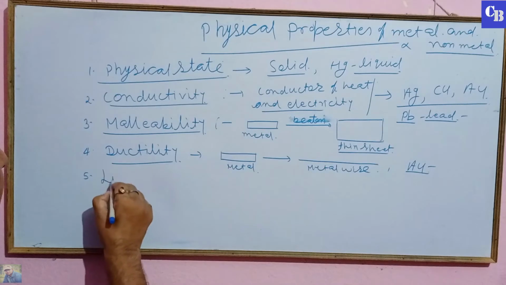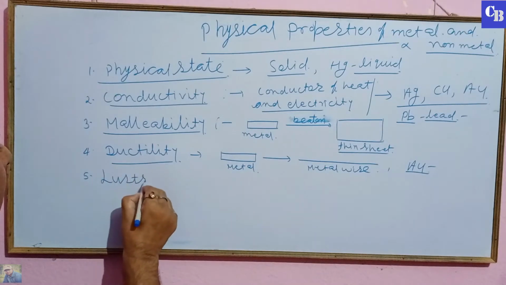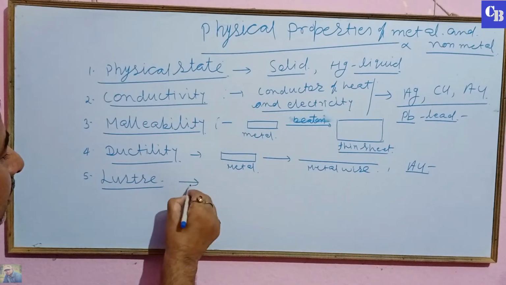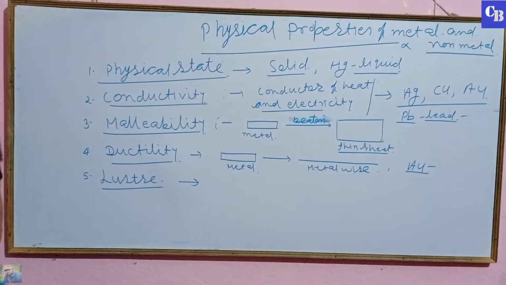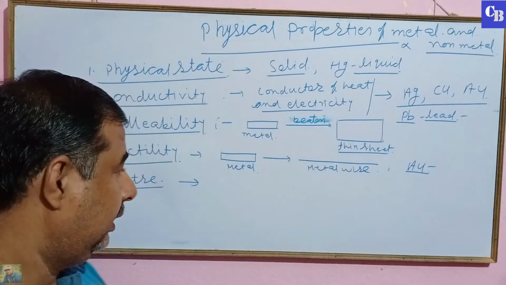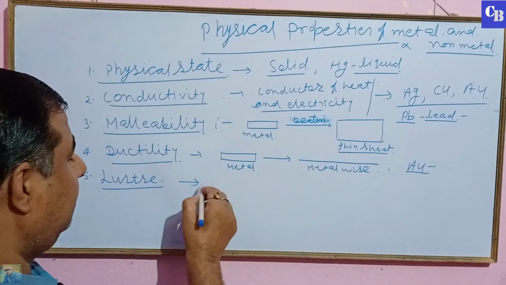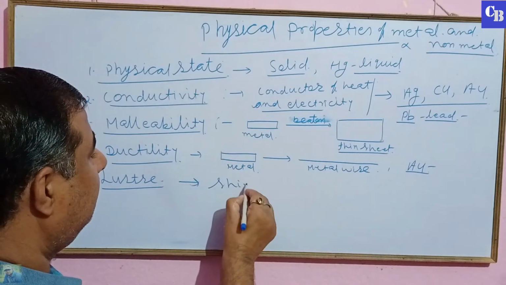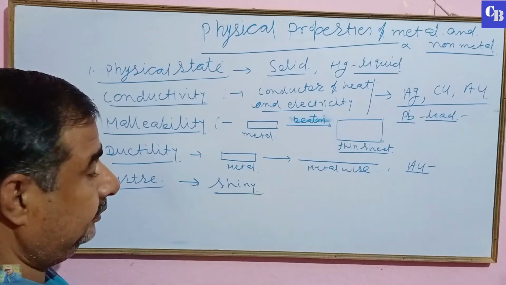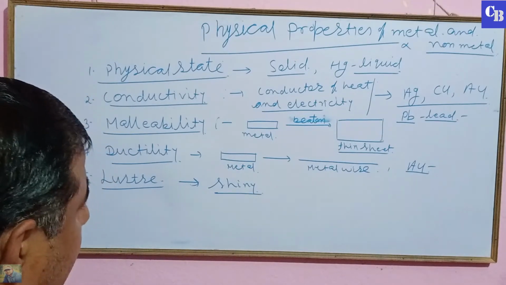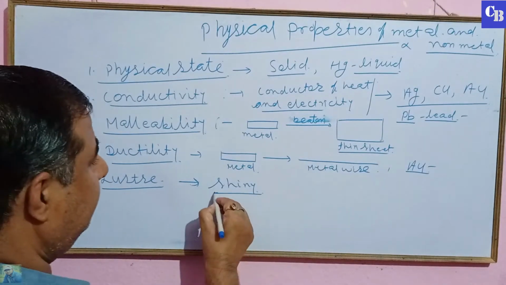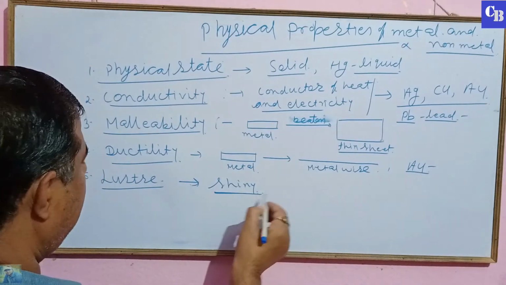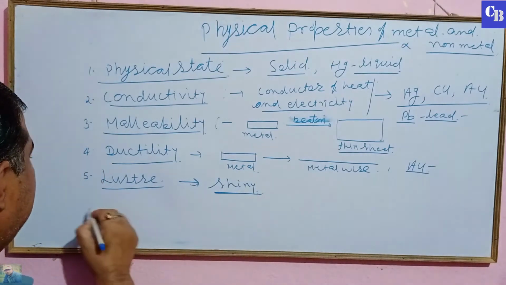Fifth property, luster. Luster means shiny. Metal is shiny. It has a bright color, brightness produced in the luster. Metal is lustrous, shiny.